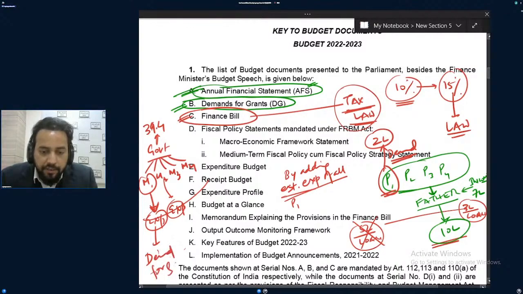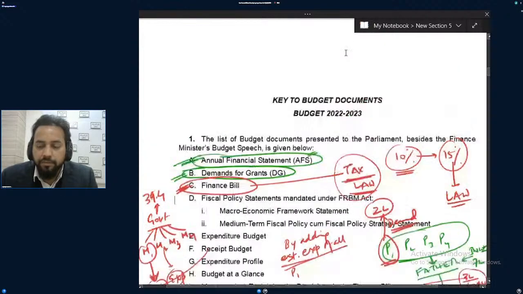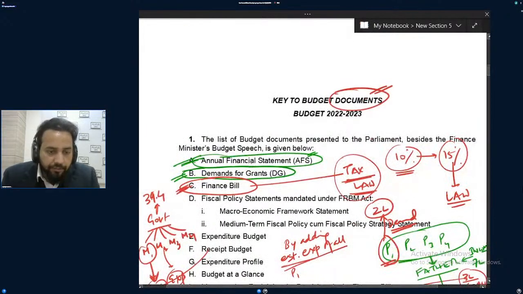So demand for grants, I mean, what were the different demands for grants? Those data will be also, try to understand, these are documents which will be presented in Parliament.